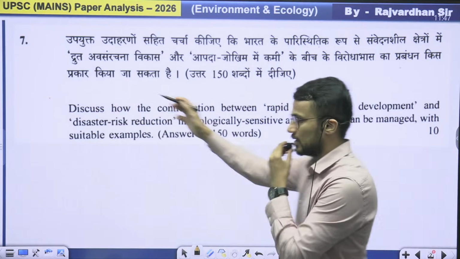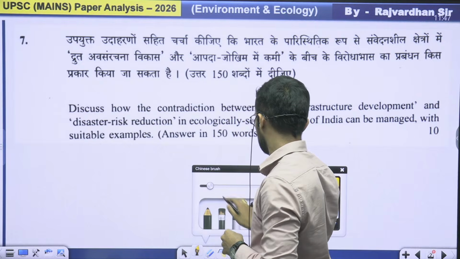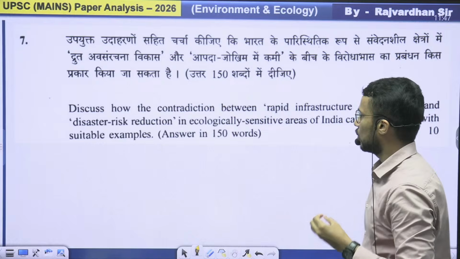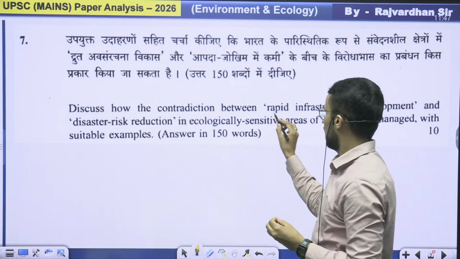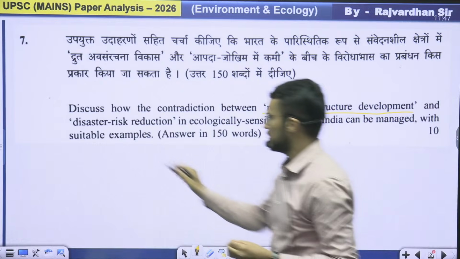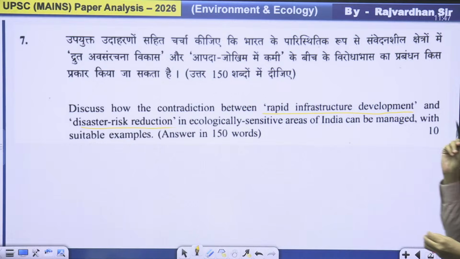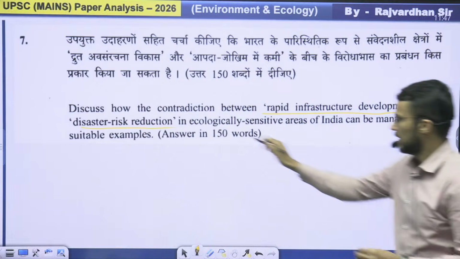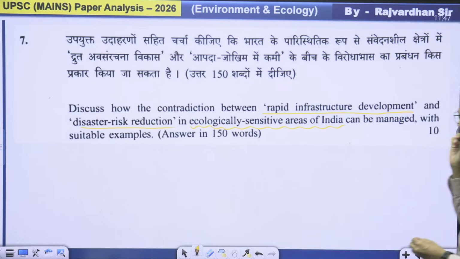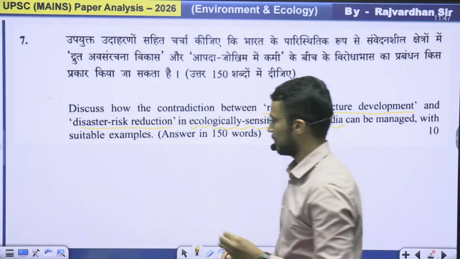First is question number 7 that we are discussing here. The question is: discuss how the contradiction between rapid infrastructure development and disaster risk reduction in ecologically sensitive areas of India can be managed with suitable examples.